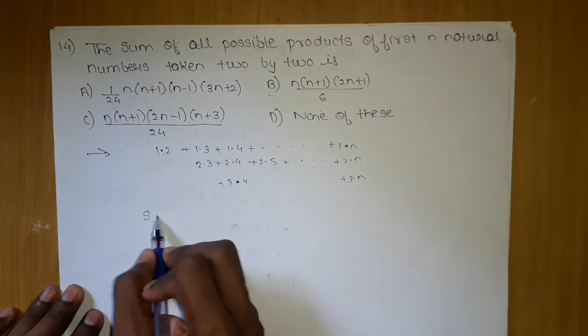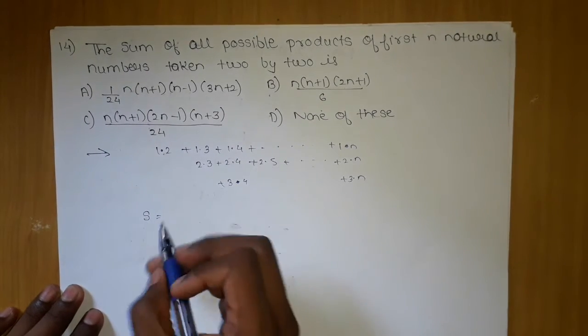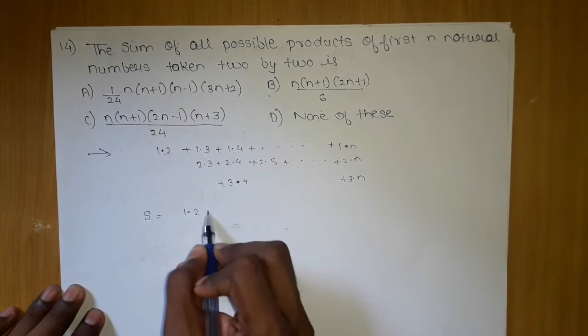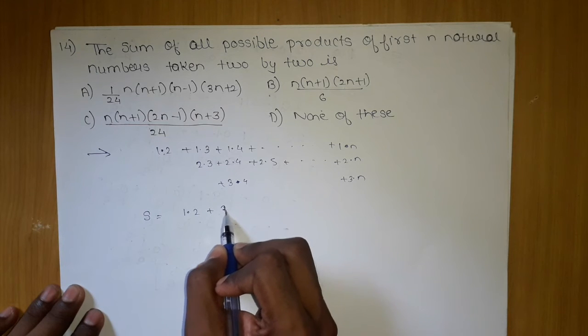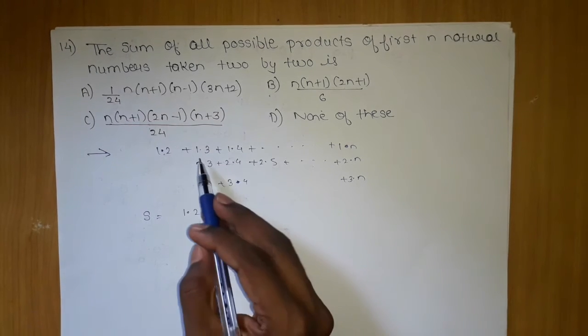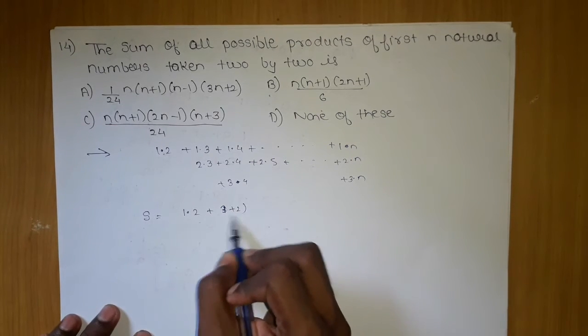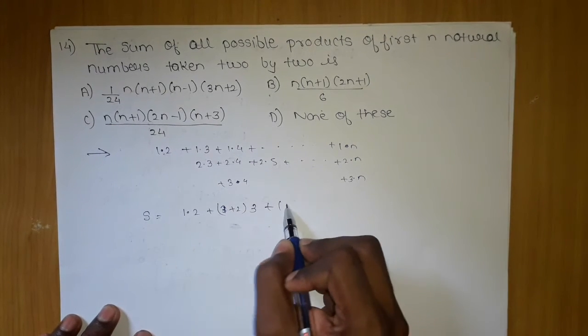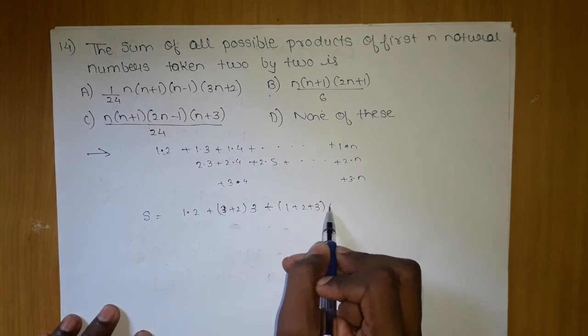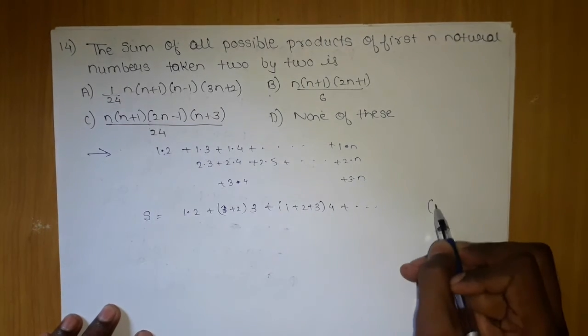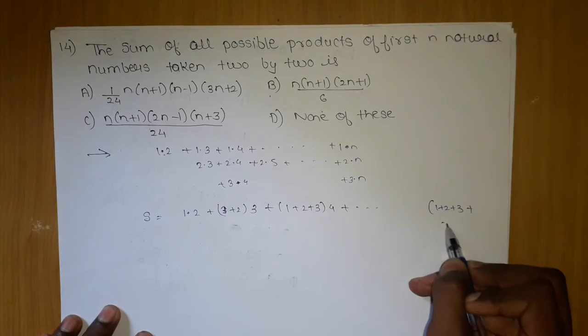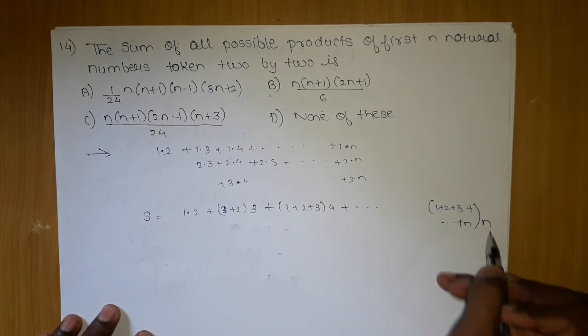Now let's say it is forming some sum 1 s, and this is 1 into 2, this will become a 3, this will become 1 into 3 is given. So we can write this as 1 plus 2 into 3, this I can write as 1 plus 2 plus 3 into 4, and so on. What will be the last term? 1 plus 2 plus 3 plus, and so on till n into n.